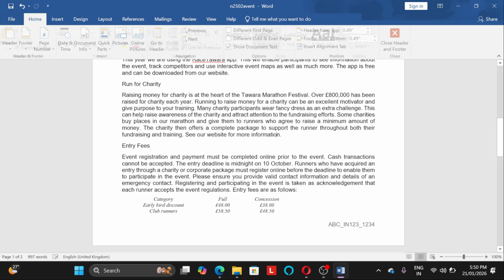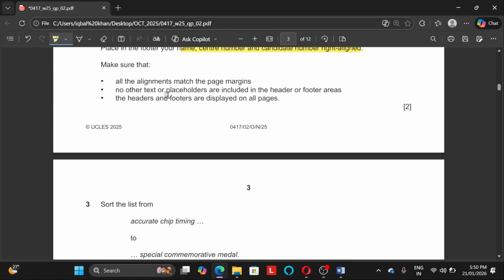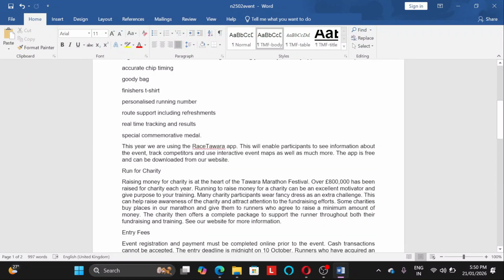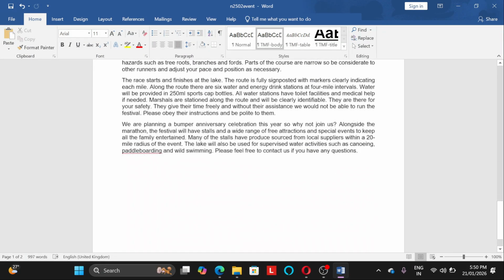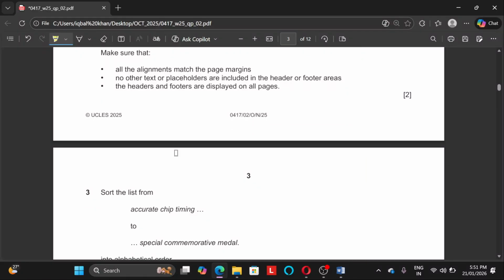All right, so done. Next, make sure all alignment matches the page margin. No other text or placeholder is included in the header and footer areas. The header and footer are displayed on all the pages. So let's make sure we got our page number and our name, center number, and candidate number, which can be displayed on all the pages. We are able to see it.